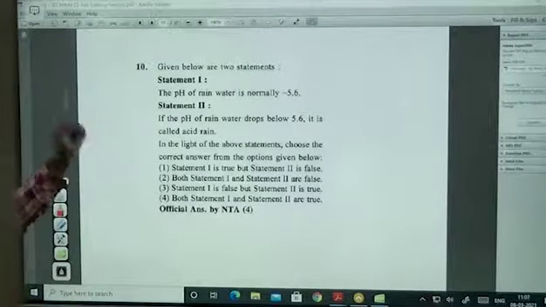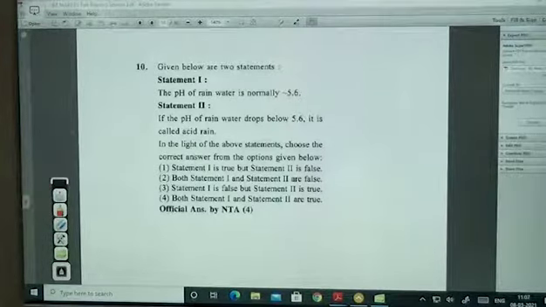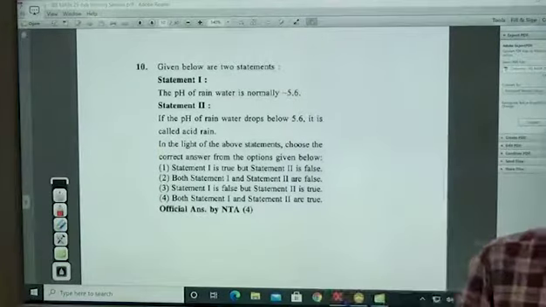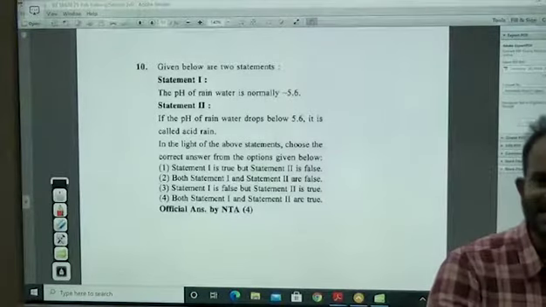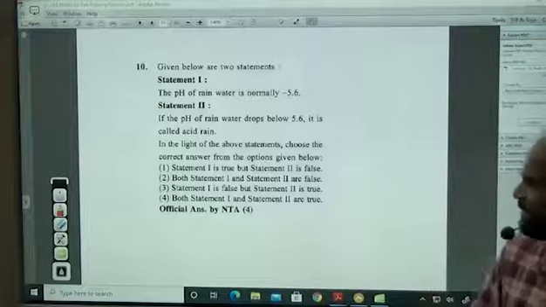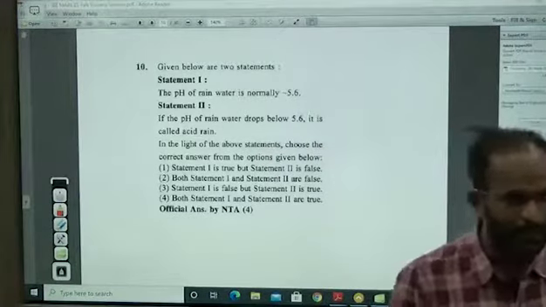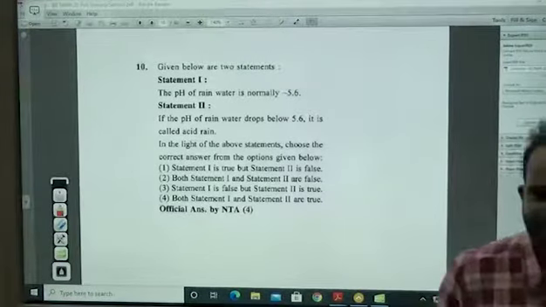Do you want to see the environmental chemistry? No? Don't want to see? I'll ask you one question if you don't want to see. Can I ask you one question? Why is the pH of rainwater less than 7? Of course, I am not asking you about 5.6 and all. I'm asking you a simple question. Why is the pH of rainwater less than 7?